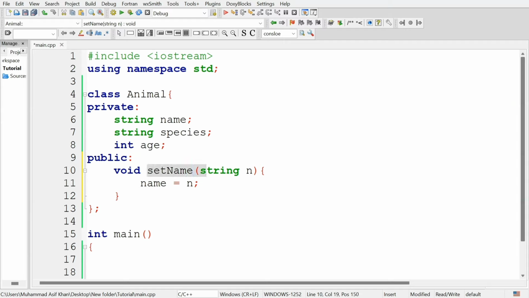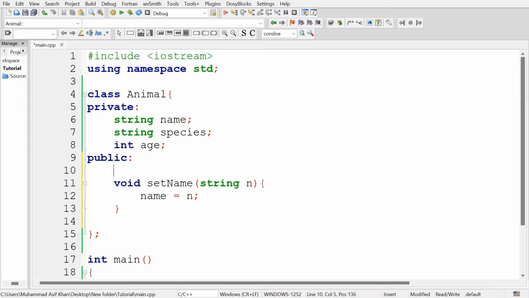This method will take one string value as an argument and will store this value in the name attribute of the object. Similarly, define the setter method for the other attributes. Here write a comment defining the getter method, setter method.